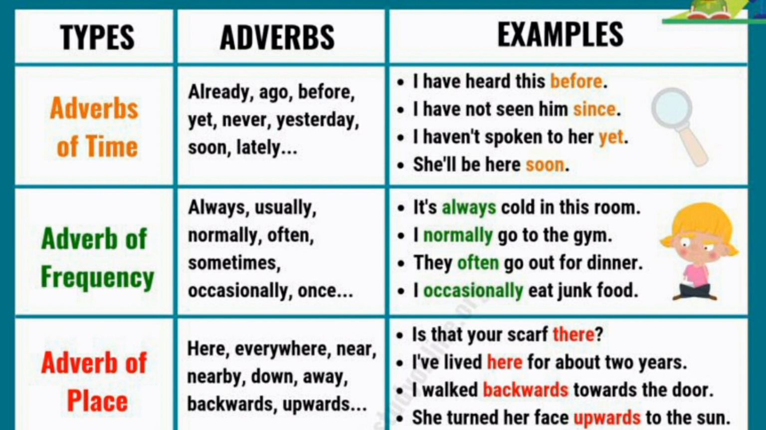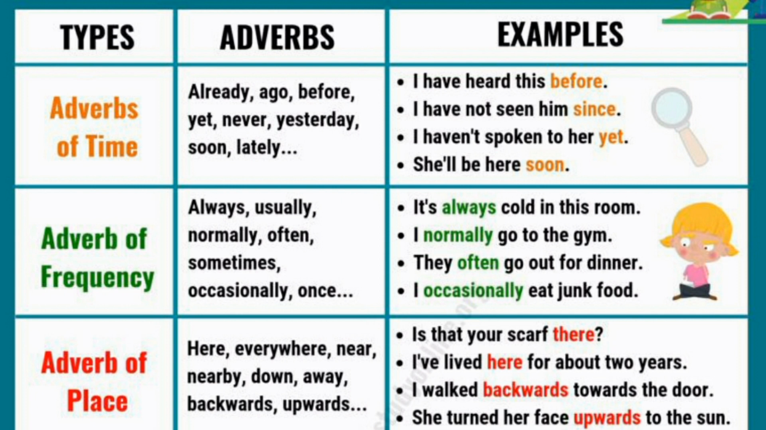Adverb of frequency. Examples: always, usually, normally, often, sometimes, occasionally, once. An example is: it's always cold in this room. Always is an adverb of frequency because it tells how often.